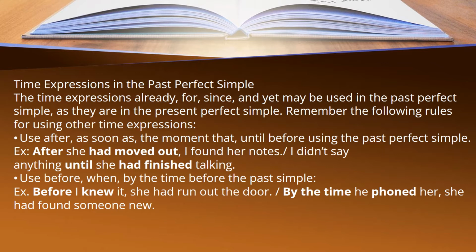That is the case for the first clause, but the second clause is mostly the simple past tense. So this is how we form past perfect tense. And time expressions like already, for, since, and yet may be used in the past perfect simple as they are in the present perfect simple.